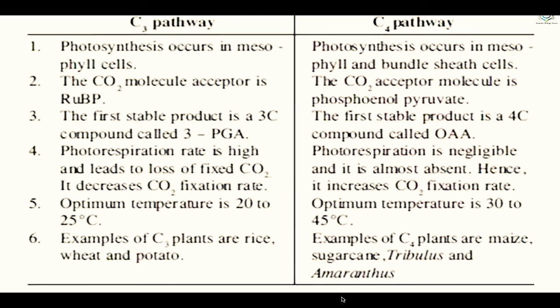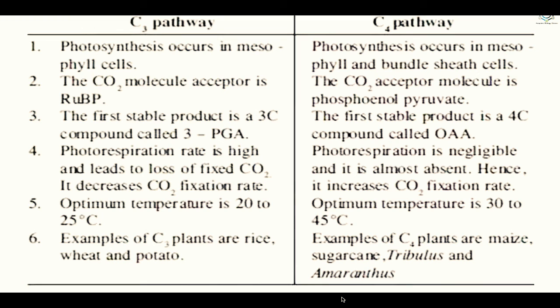Now, differences in the cycles. Photosynthesis occurs in the mesophyll cells in C3, while in C4 photosynthesis occurs in the mesophyll and bundle sheath cells. The carbon dioxide acceptor is RuBP in C3, while the carbon dioxide acceptor is phosphoenol pyruvate in C4. The first stable product is a 3-carbon compound in C3, while it is a 4-carbon compound in C4. Photorespiration rate is high in C3 and leads to loss of fixed carbon dioxide. It decreases the carbon dioxide fixation rate. In C4 plants, photorespiration is negligible and almost absent. Hence, it increases the carbon dioxide fixation rate.